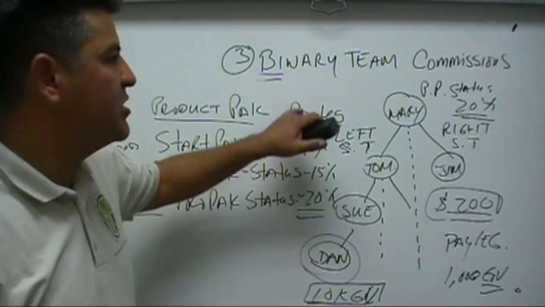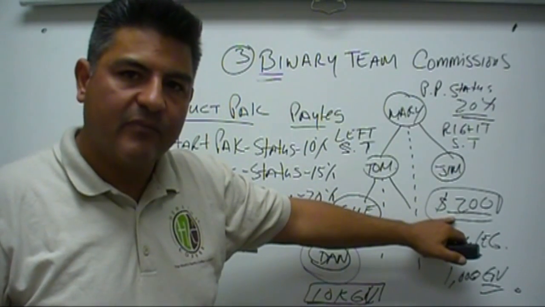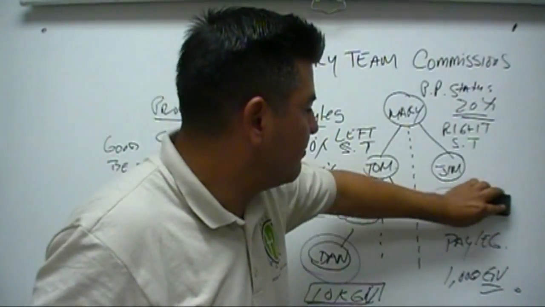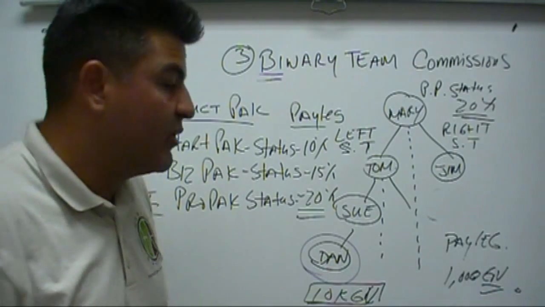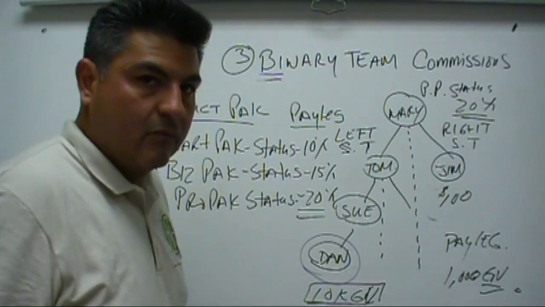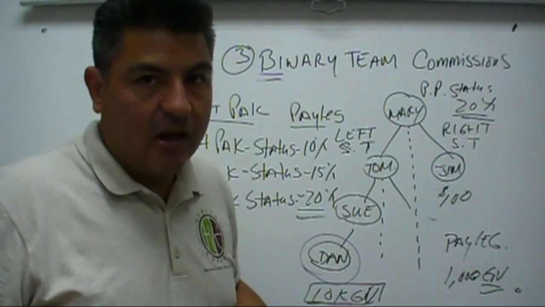She's going to receive a binary team commission of $200. Okay? Now, if she had purchased a starter pack, she would have only made $100. Because 10% of 1,000 is $100.